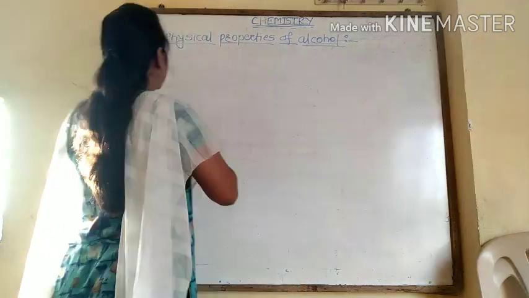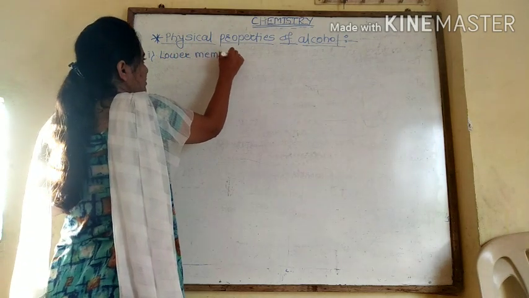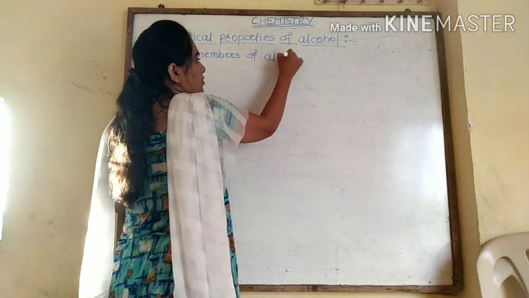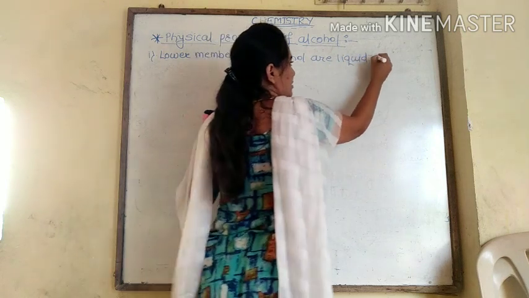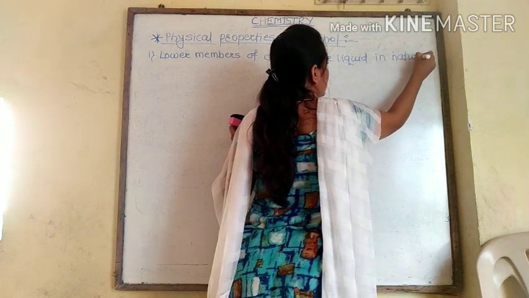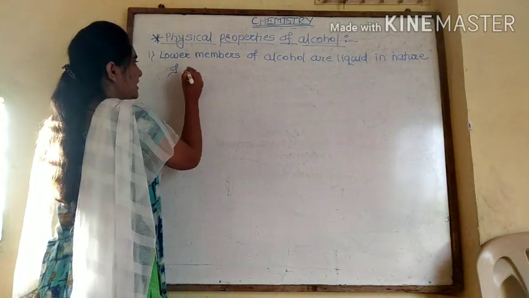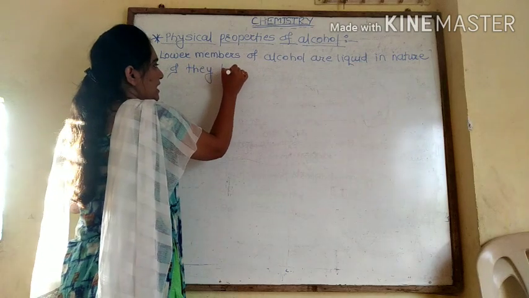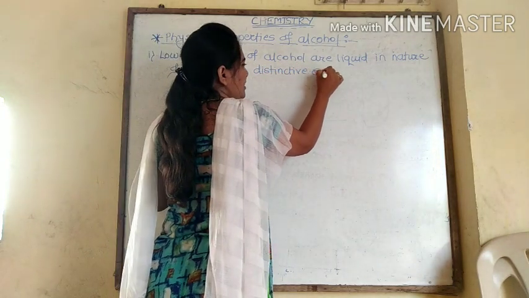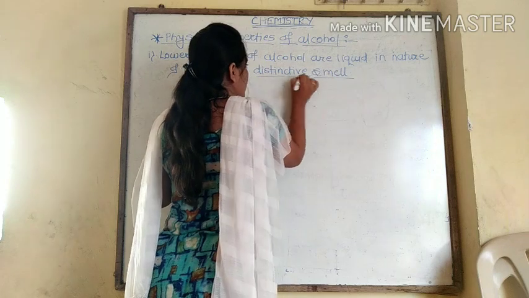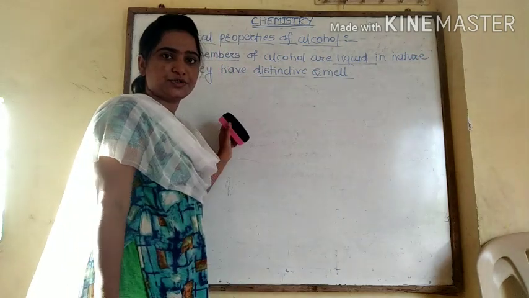So the first property is that lower members of alcohol are liquid in nature and they have a distinctive smell.